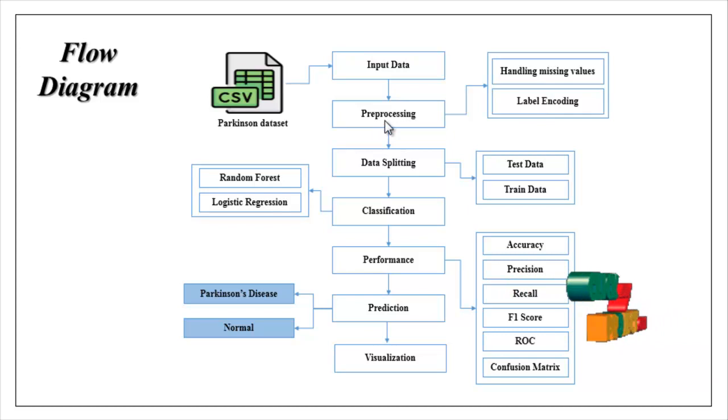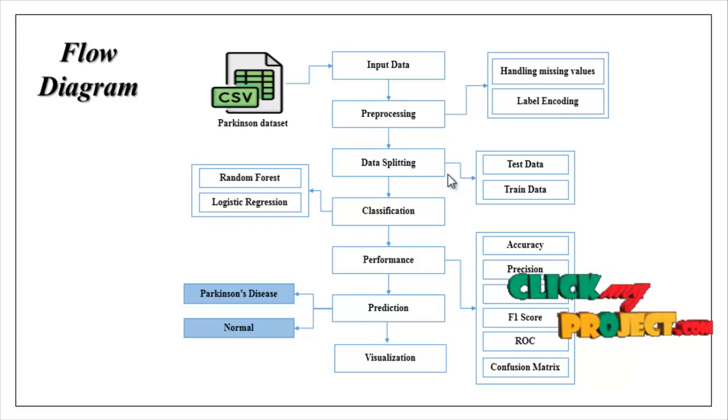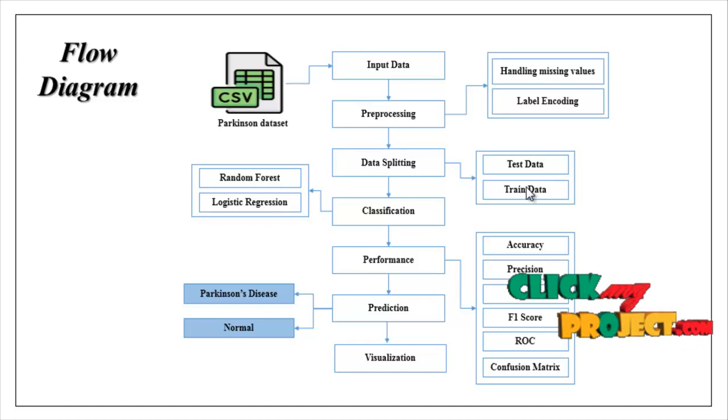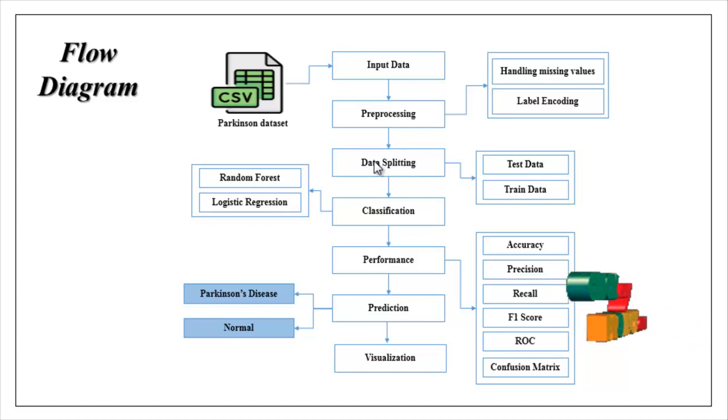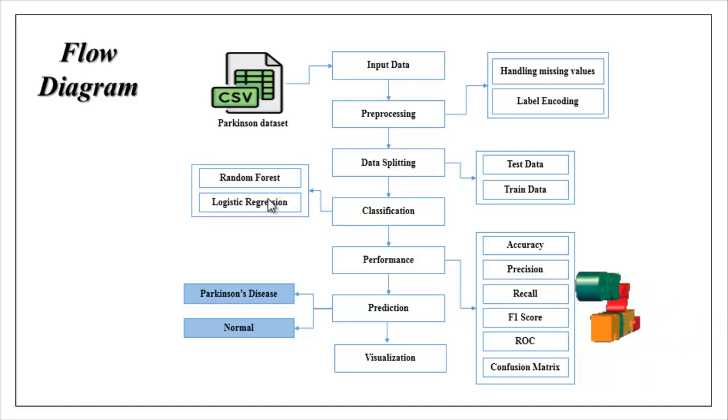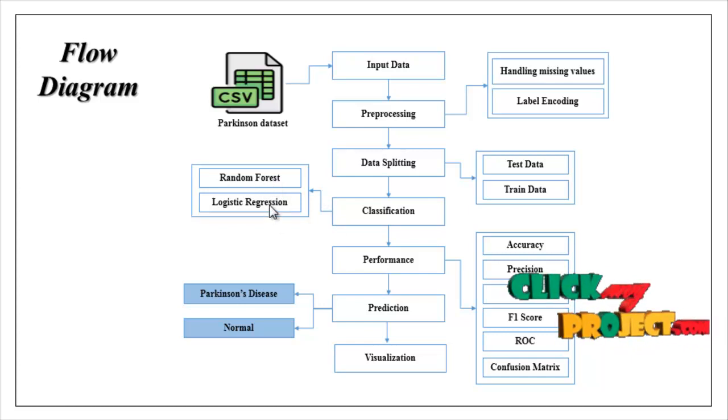The pre-processed data is carried to the data splitting module. Here we split the whole dataset into test and train. Test is used for prediction, train is used for evaluation. Then the split data is carried to the classification module. Here we implement two different machine learning algorithms: random forest and logistic regression.